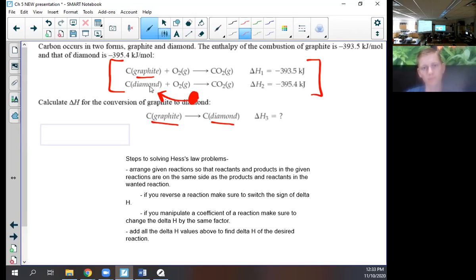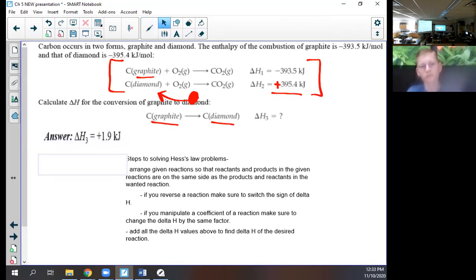In order to get diamond over here, I have to reverse the reaction, which means what do I do to this number? I change it to a positive. And then I add these two numbers and I get just like 1.9.